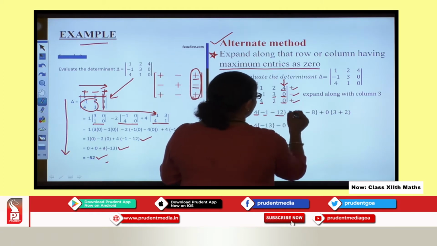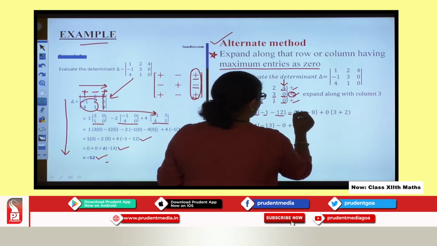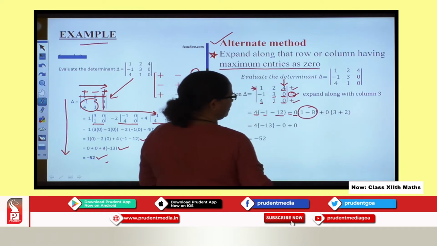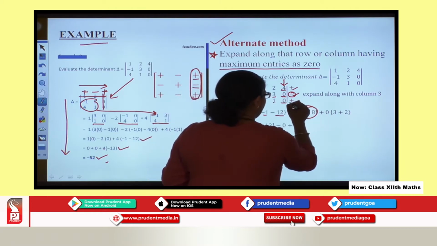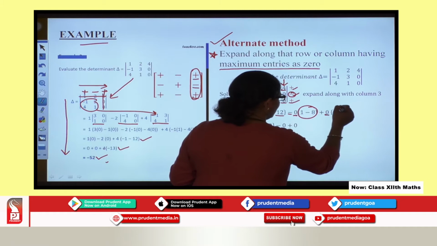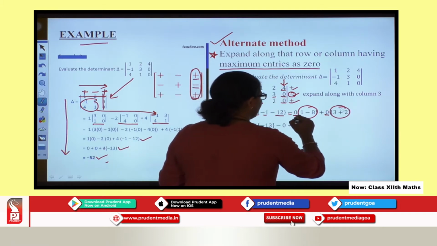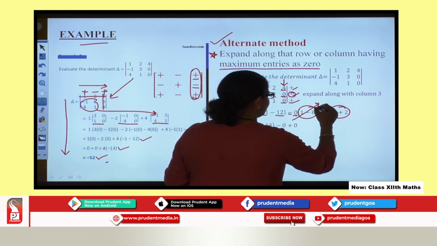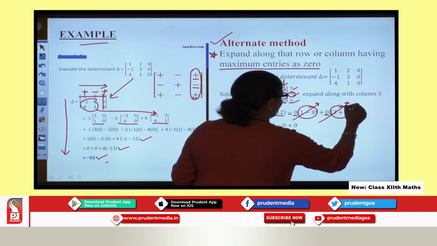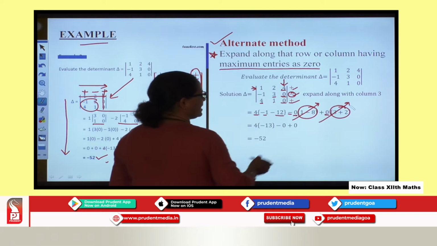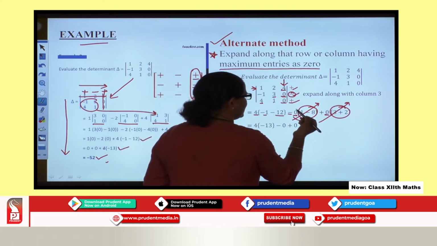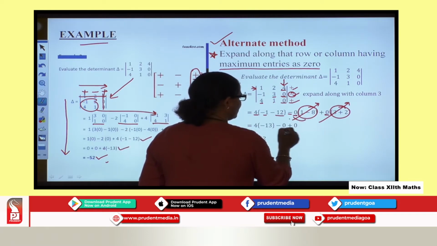Now here, what sign will come? Minus sign. So minus 0 times the expansion of one matrix, then plus 0 times the expansion of another matrix. Now this entry itself will get cancelled. Why? Because 0 into anything is 0, so you get 0 here.